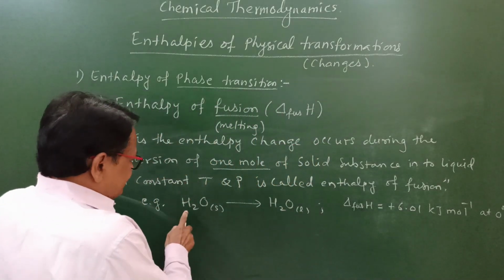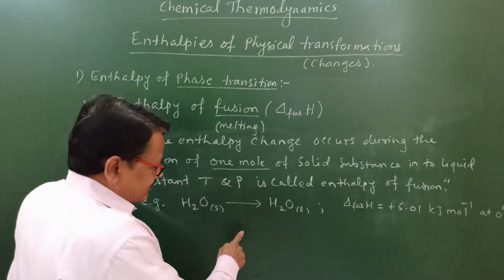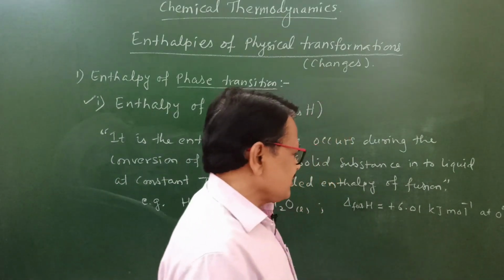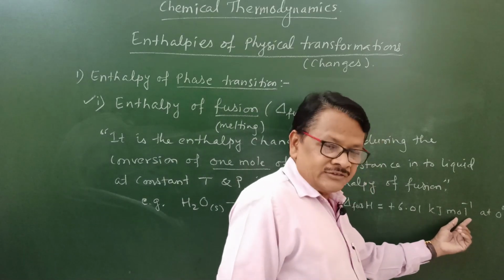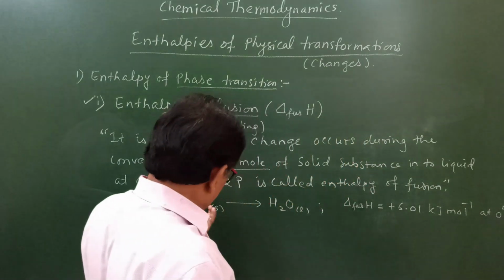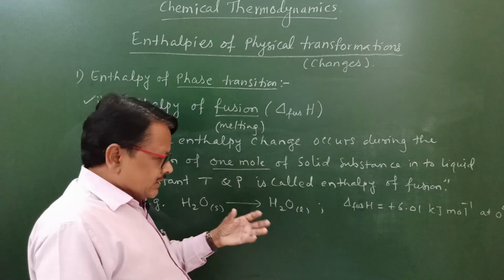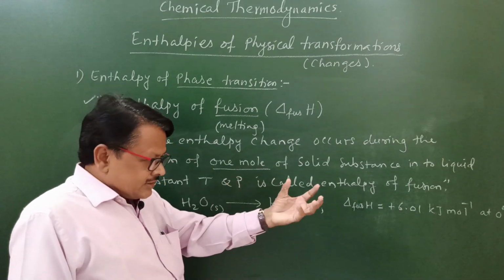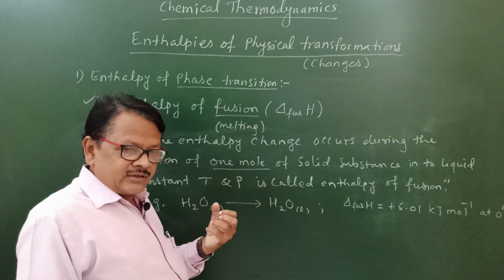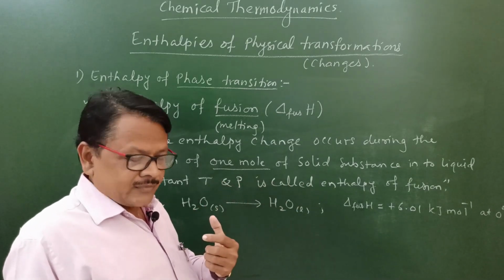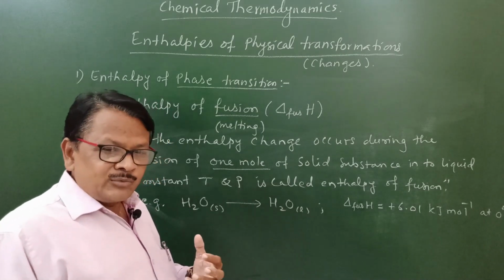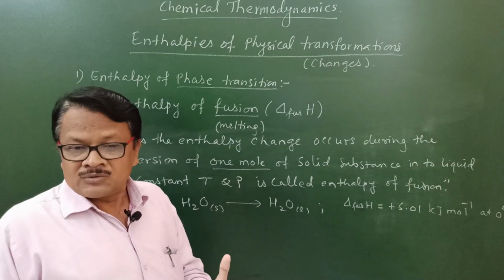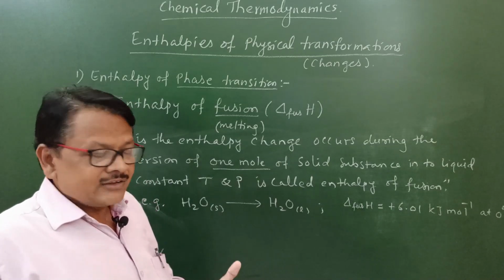When 1 mole of solid ice gets converted into liquid water, 6.01 kilojoule per mole of heat is absorbed, and that heat is taken from the surroundings itself. 1 mole of H2O, or 1 mole of solid ice, is 18 gram.